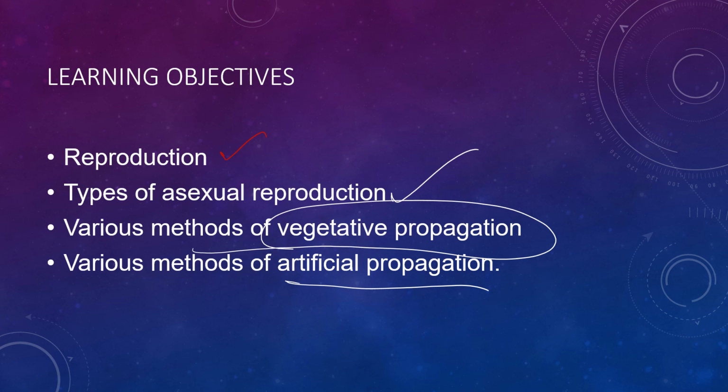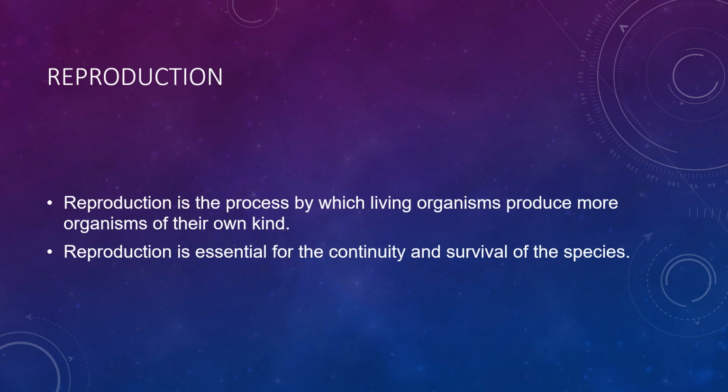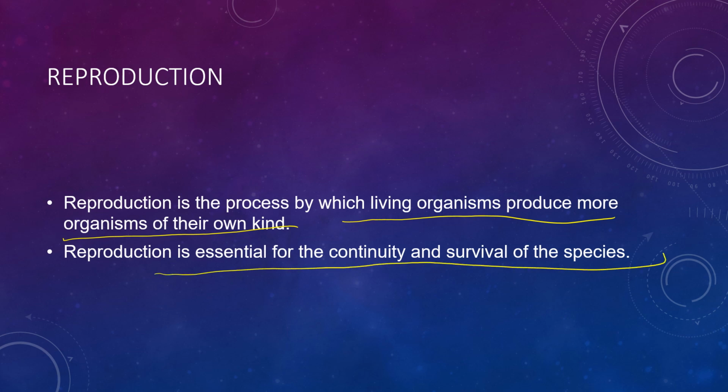So let us start with today's topic of reproduction in plants. What does the term reproduction mean? Reproduction is the process of living beings to produce more organisms of their own kind. Reproduction is essential for continuity and survival of the species. Whether they are plants or animals, for the continuity and survival of their species, they need to reproduce so that they can produce more organisms of their own kind.